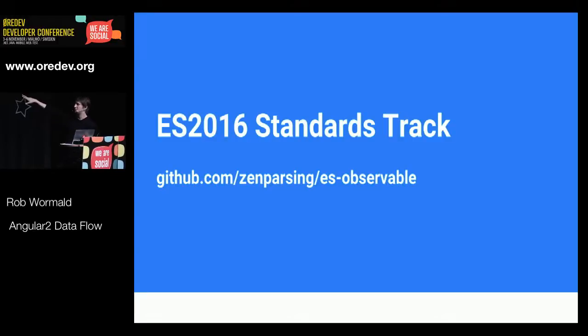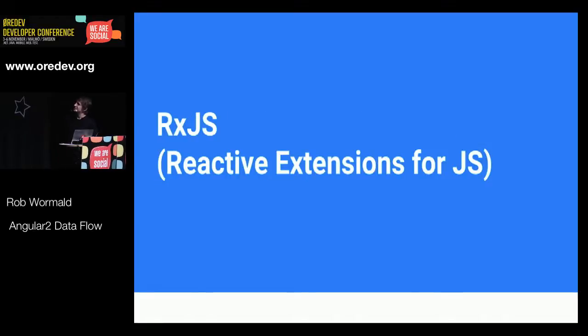If you check out that GitHub repo, you can watch the discussions as this evolves. And like Angular used Q back in the day, we used Q in Angular 1 kind of long before promises became part of the ES 2015 spec. We're using a polyfill called the Reactive Extensions project. And this is not new. RxJS is the sort of JavaScript version of this, but this exists in many languages. There's one for Java, there's one for C#.